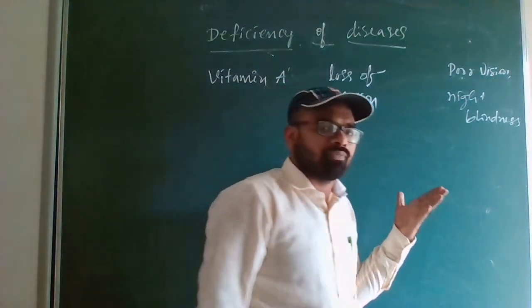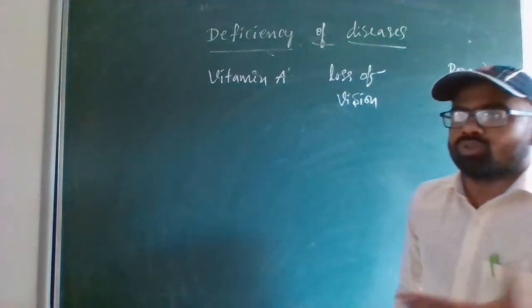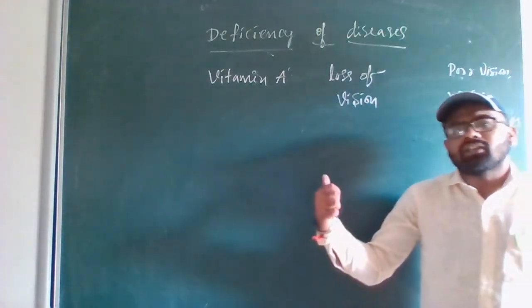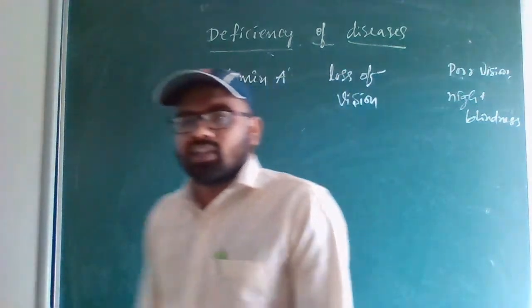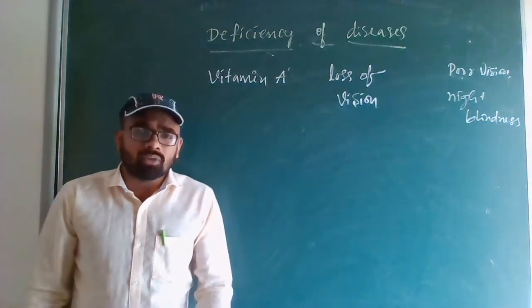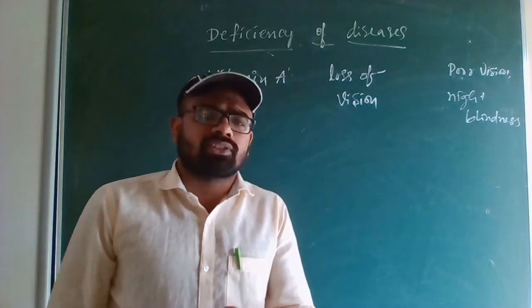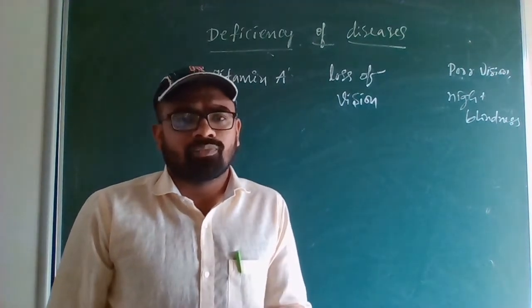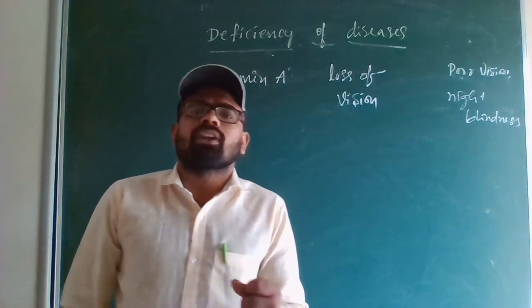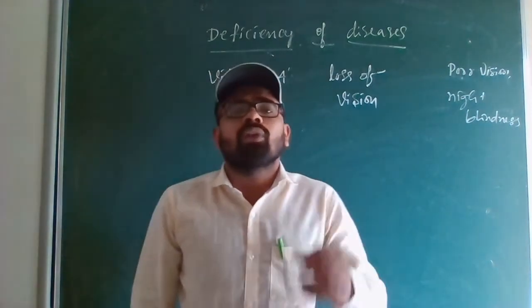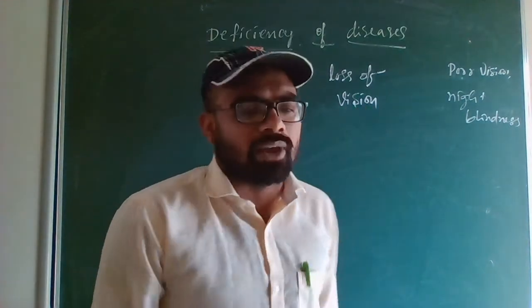What is the precaution or the solution for this? Eating more food with vitamin A: carrot, milk, egg, mainly carrot and green vegetables. These are very rich in vitamin A. So eating those kinds of food will avoid poor vision and night blindness.